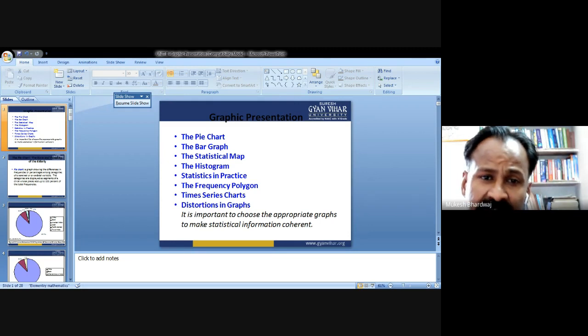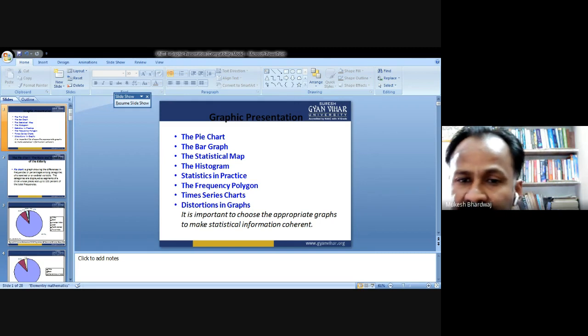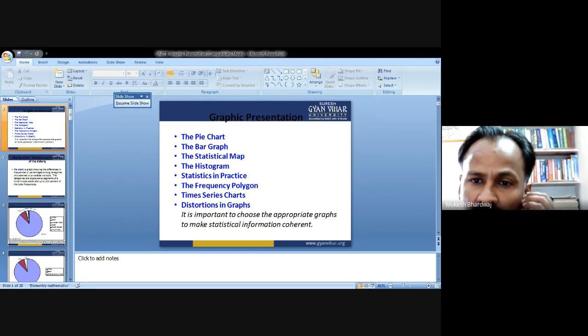That means any data can be represented in the form of a circle through different segments. As you see, the color mentioned as white is not white, it is blue. It is 87.7%.